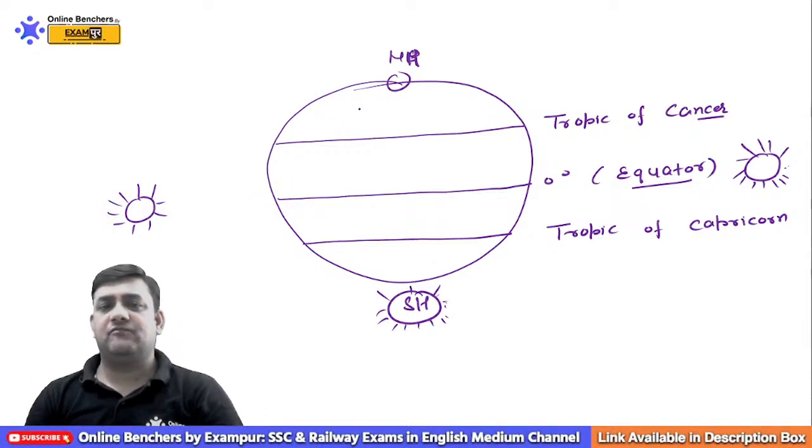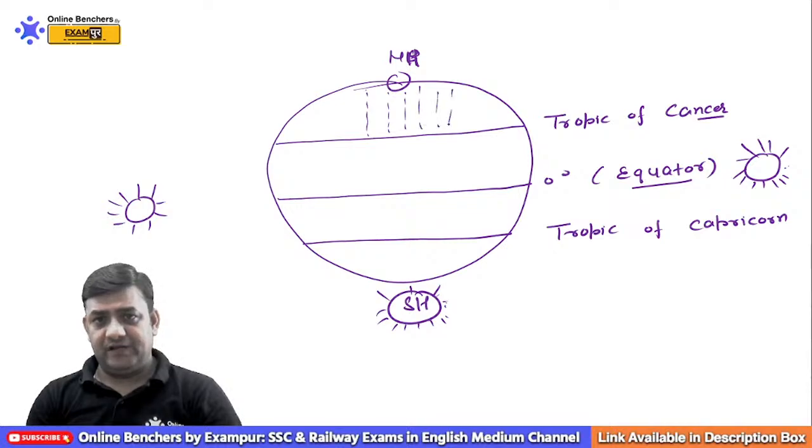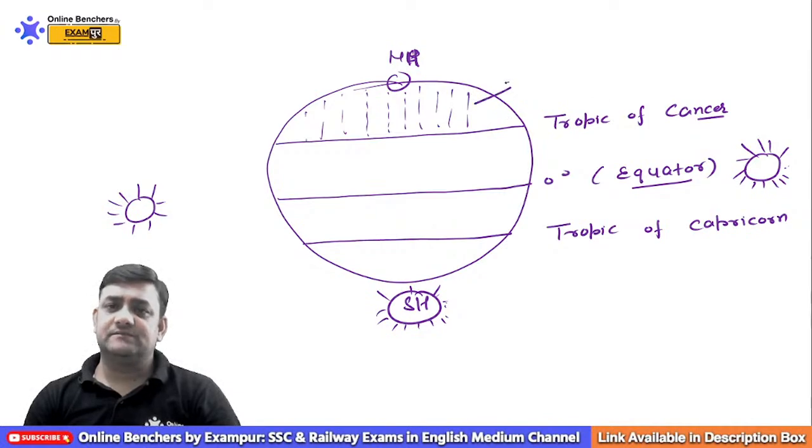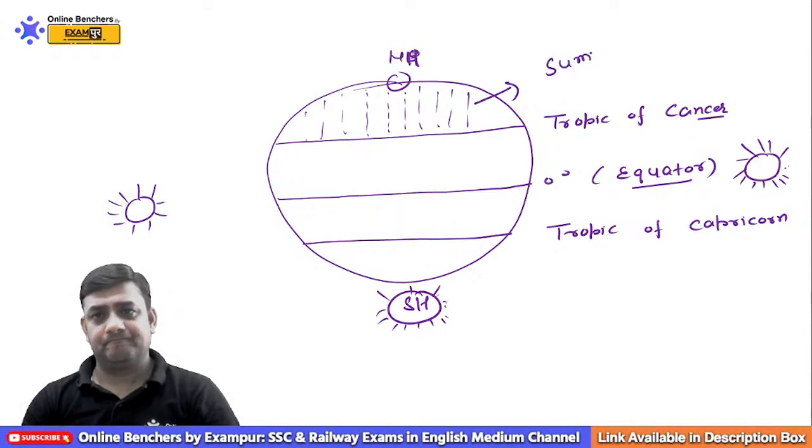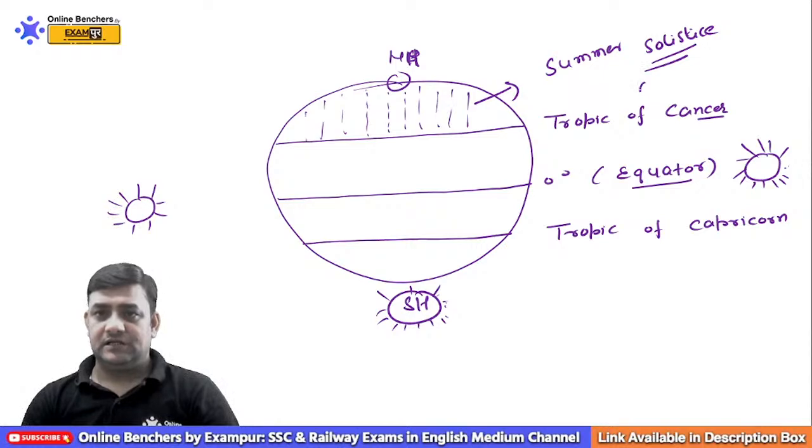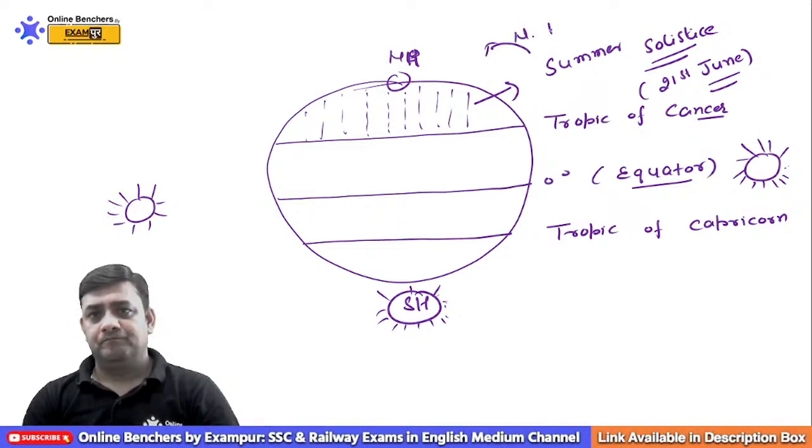Now simply remember one thing. Whenever the rays of the sun are vertical on the Tropic of Cancer, this will be called the summer solstice, and this takes place on 21st June, in the northern hemisphere.